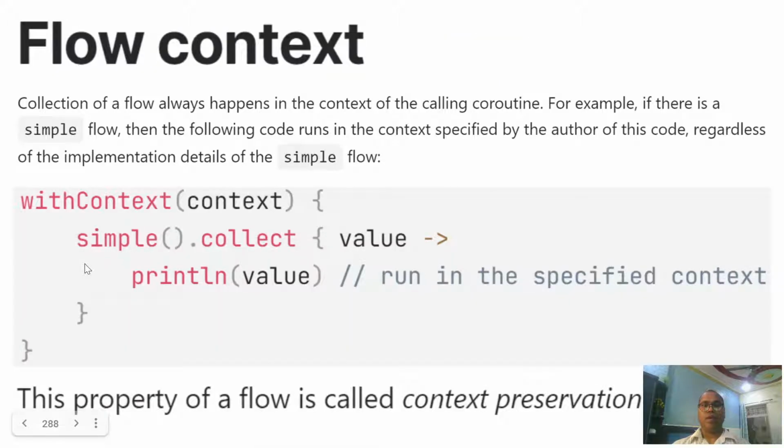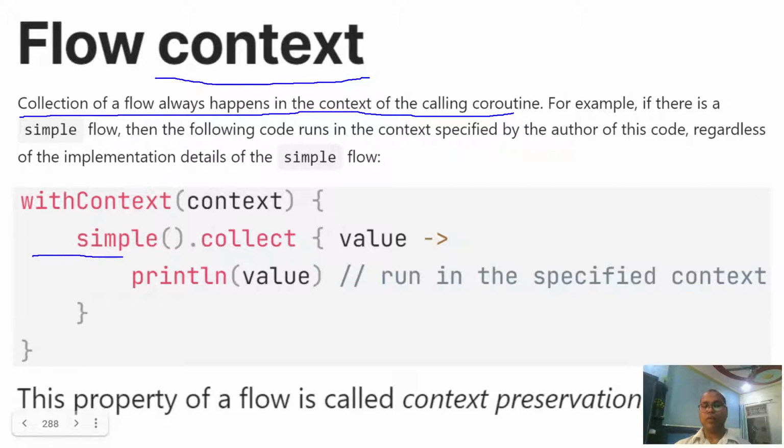Okay, and if I want some kind of context, let's talk about it. What do you mean by context? Context means that collection of a flow always happens in the context of a calling coroutine. So let's say you have your main function and a simple function, and I want to collect. Whatever the context is here, we have the same context, you can say the same thread pool; threads are going to start collecting and sending data.